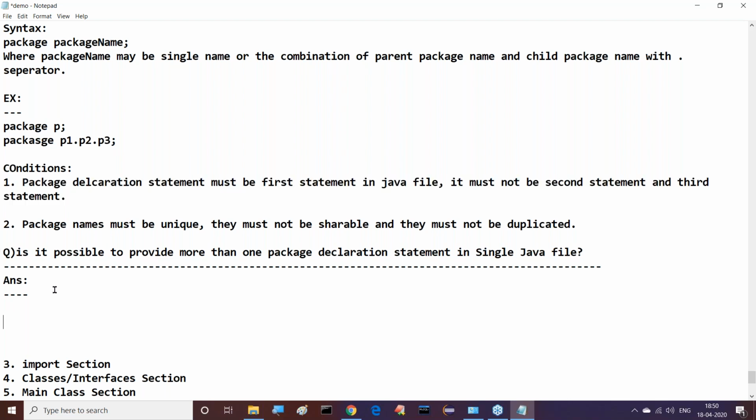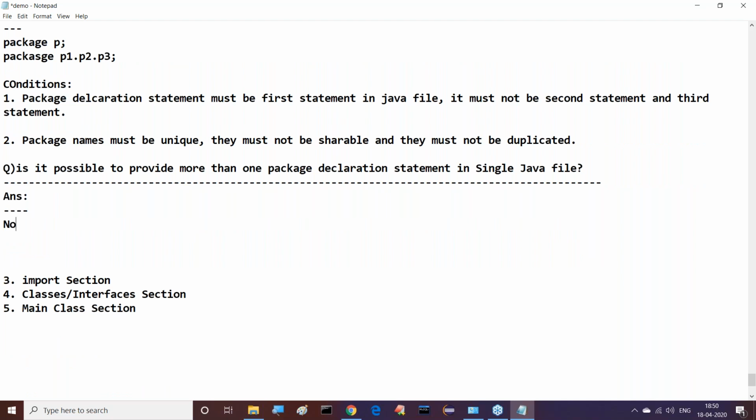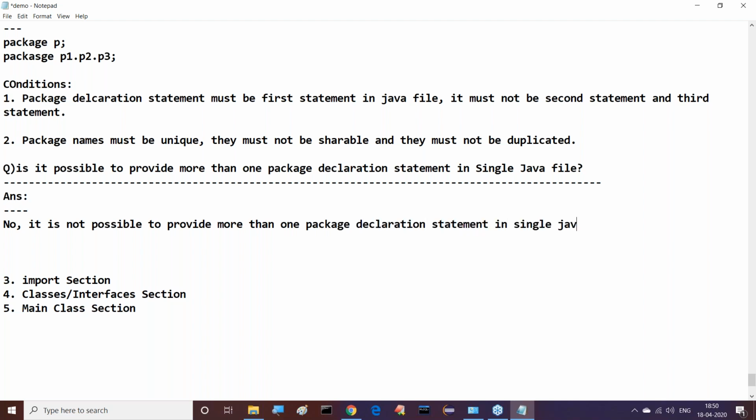We can observe this clearly. No, it is not possible to provide more than one package declaration statement in a single Java file.